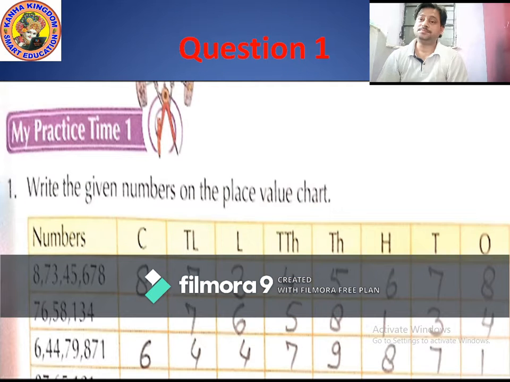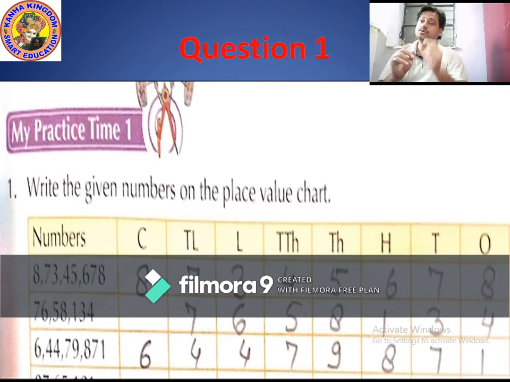So students, this is the first question, and the question is: write the given number on the place value chart. I will give you some numbers and I will explain how to fix each number in the place value chart.